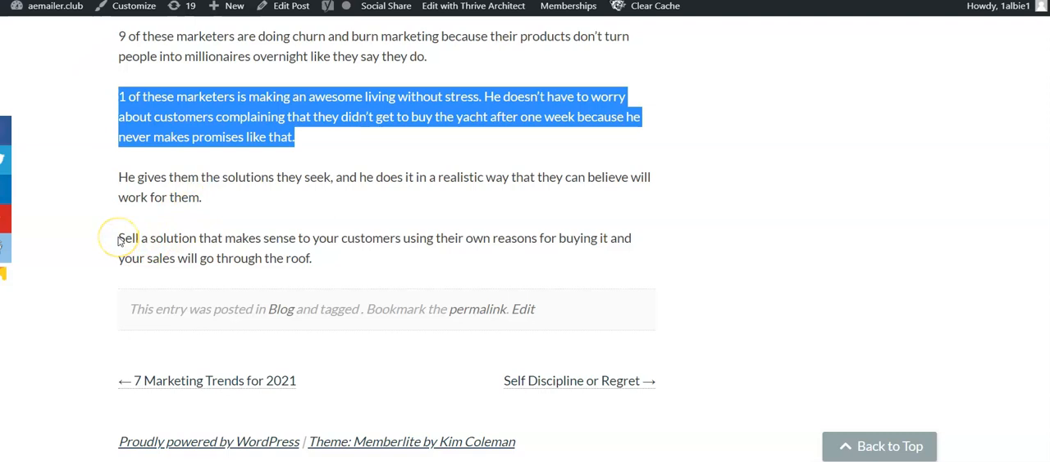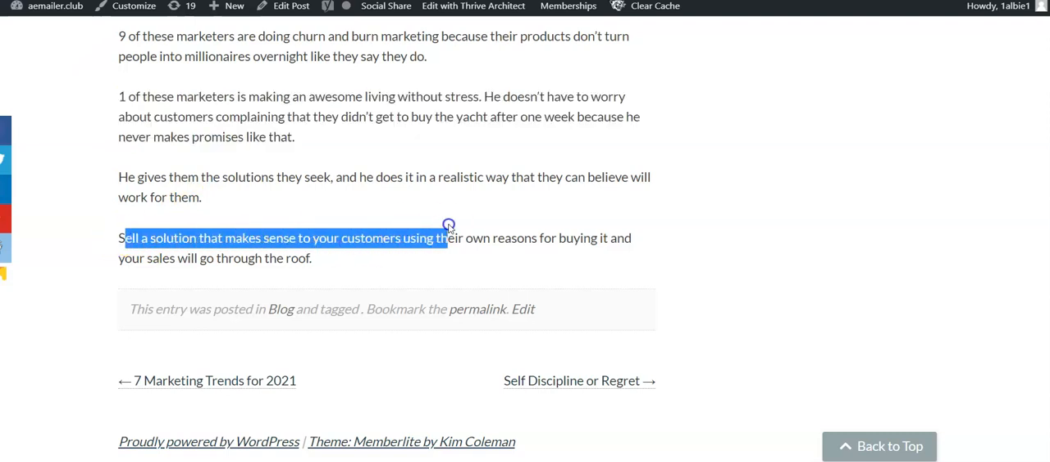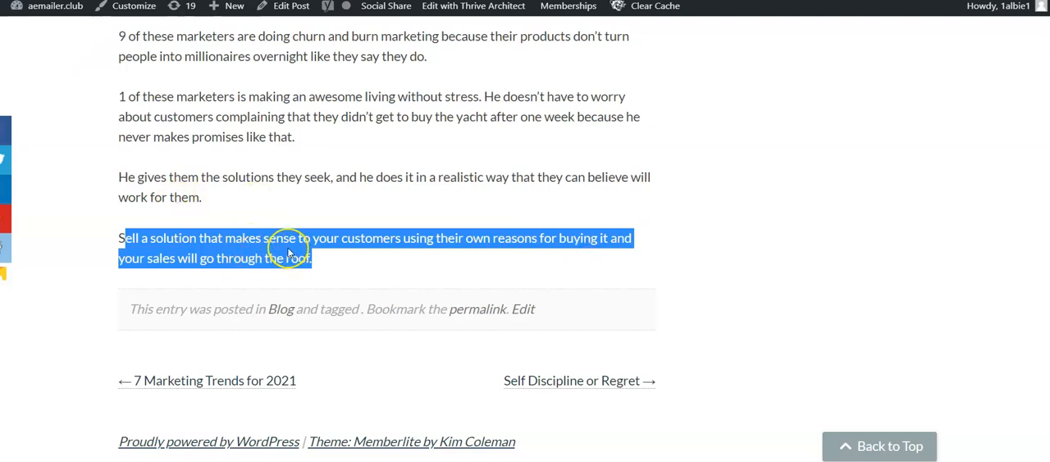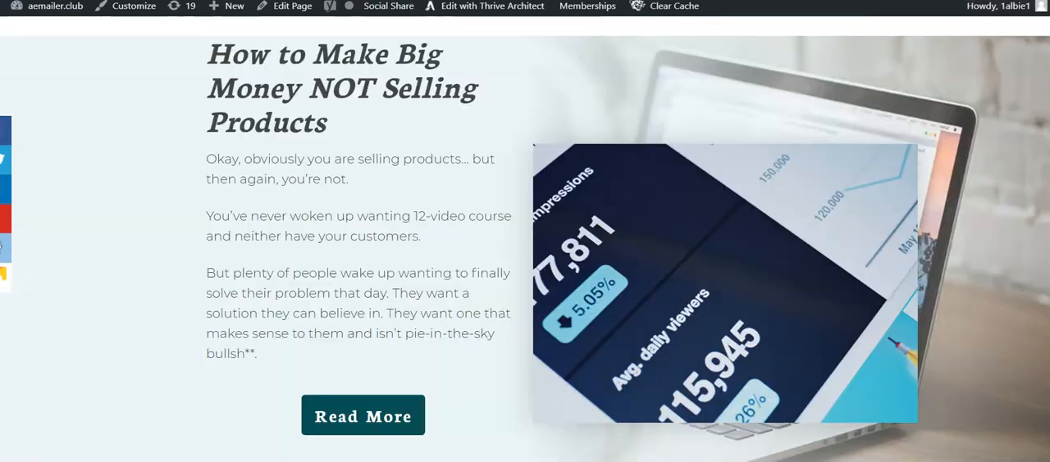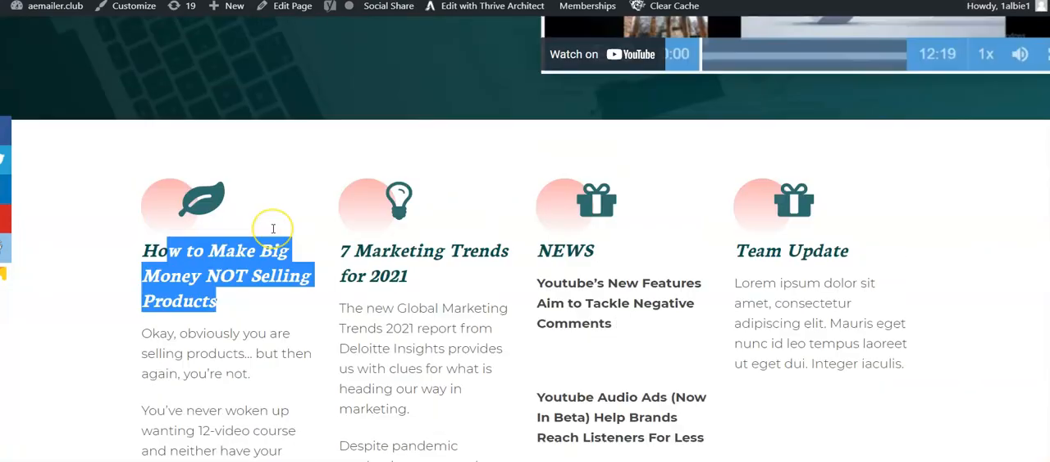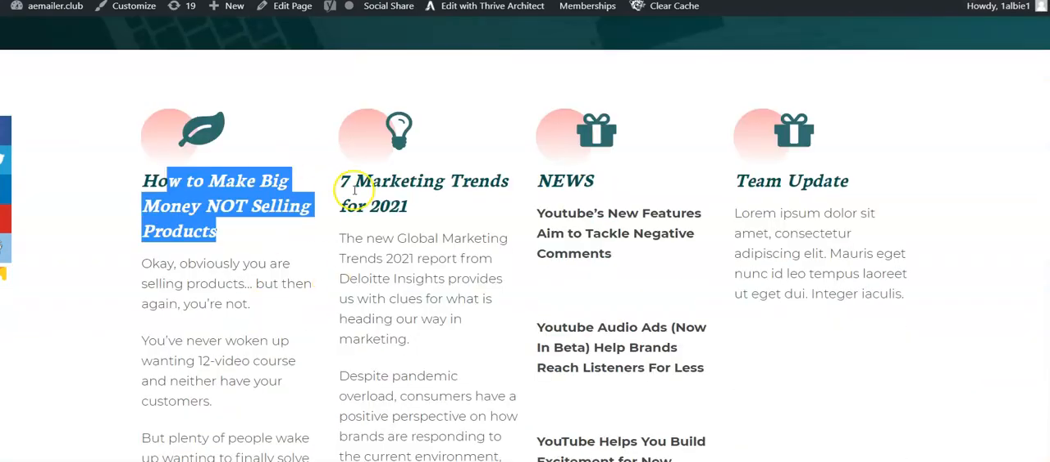So here's the moral of the story. Sell a solution that makes sense to your customers using their own reasons for buying it, and your sales will go through the roof. All right, I thought that was a really great article, and I hope you enjoy it too. You can check it out by simply going to the newsletter. There are other articles on here. We'll go through some of those next week, but feel free to read any of these on your own time.